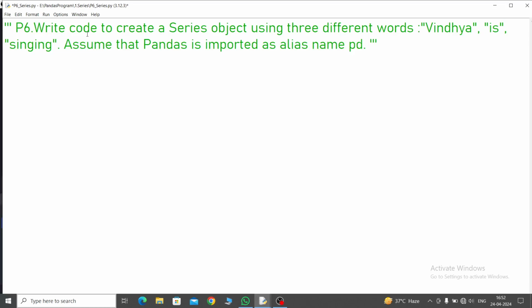Program number 6. Write code to create a series object using 3 different words: Vindhya is singing. Assume that pandas is imported as alias name pd. So 3 different words are given: Vindhya is singing. First you have to import the pandas module as pd. Now, in the next line, S6 equal to, this string we have to convert as a series data type.